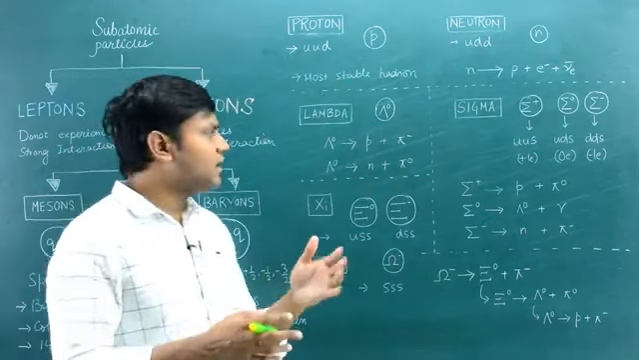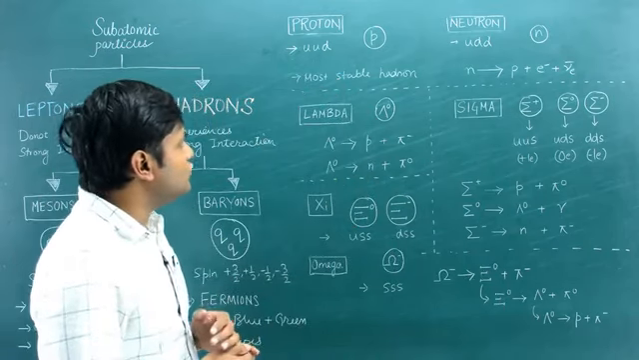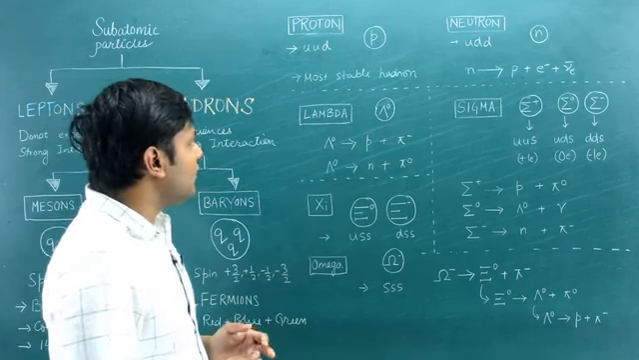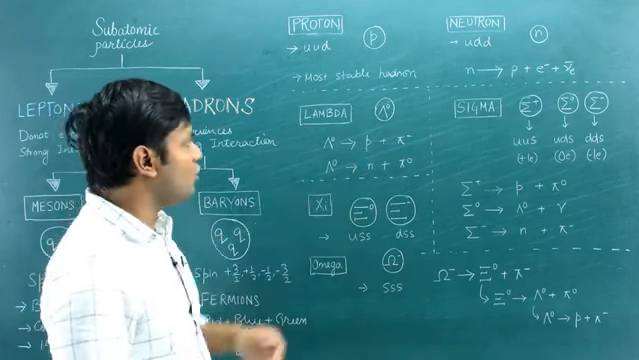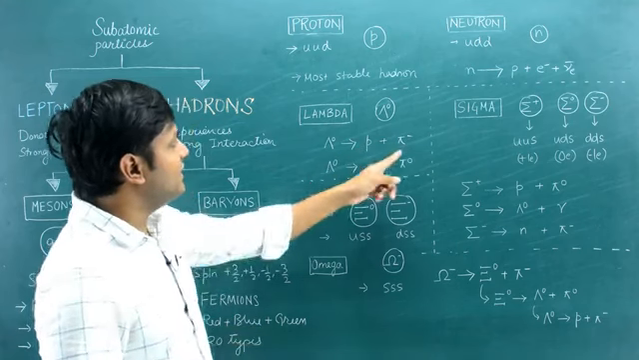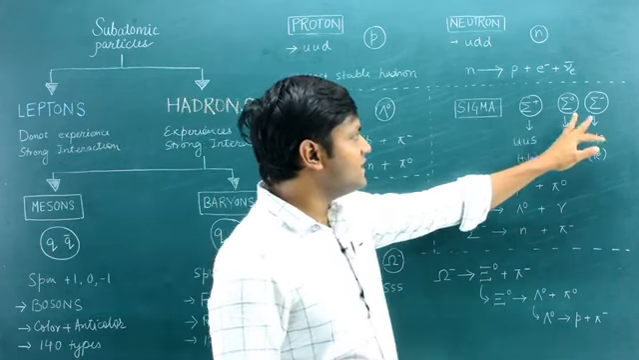There are other particles also, other baryon particles, like for example the lambda particle. It's an electrically neutral particle. It has a few decay branches where it decays either into a proton or a neutron, also emitting a pion in the process. You can have sigma particles: sigma plus, sigma 0, sigma minus.